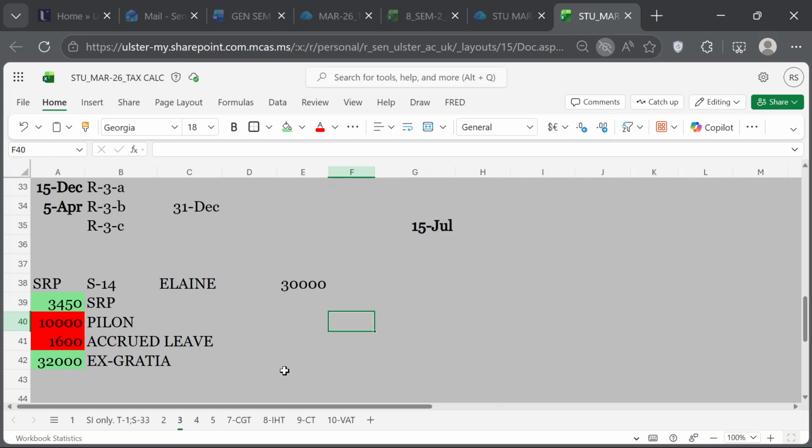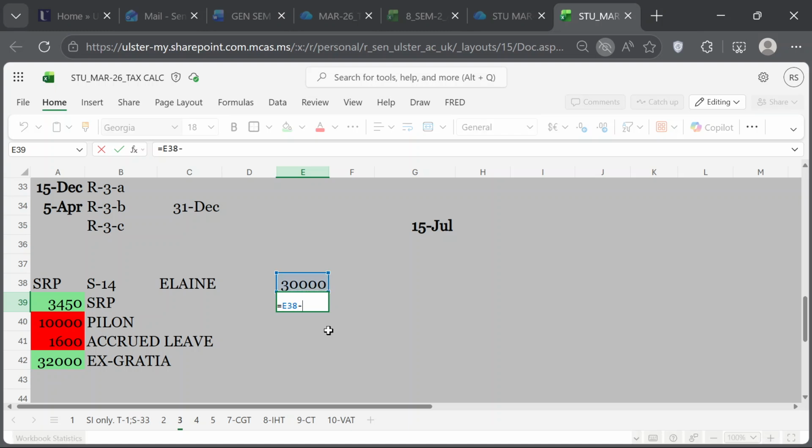So how much will be allowed? First, you deduct the SRP from the limit. Then you deduct the ex gratia payment. First you deduct this, and that leaves you 26,550.